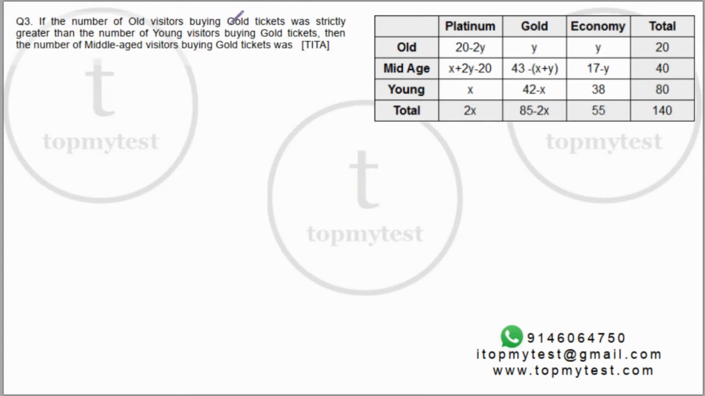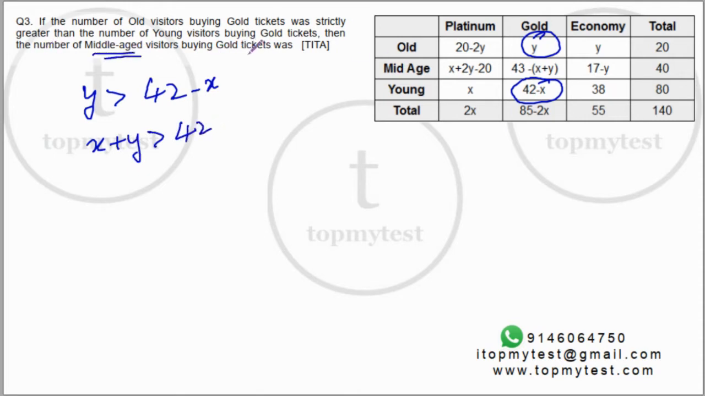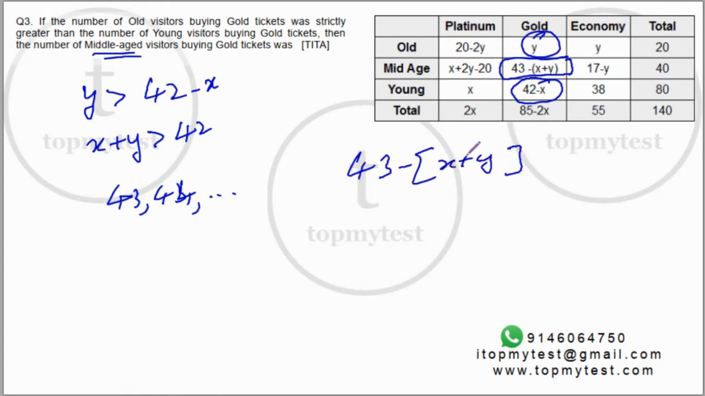Okay, number of old visitors buying gold tickets is strictly greater than the number of young visitors buying gold tickets. So y is greater than 42 minus x, which means x plus y should be greater than 42. What is the number of middle-aged visitors buying gold tickets? Now x plus y has to be more than 42, so it can be 43 or 44 or something like that. Now if you look at this, 43 minus x plus y, the minimum value here is 43. If I put 44, this will be negative, which is not possible. So I'll have to put 43.